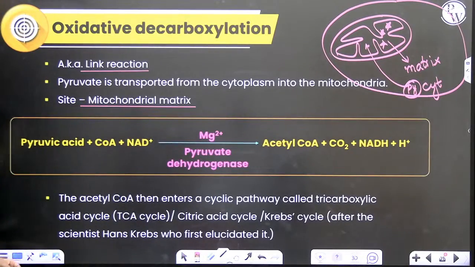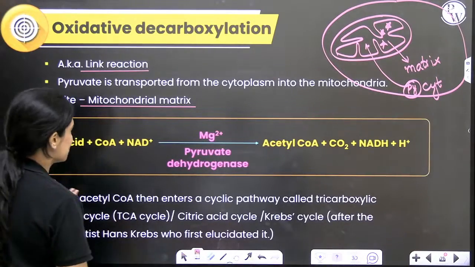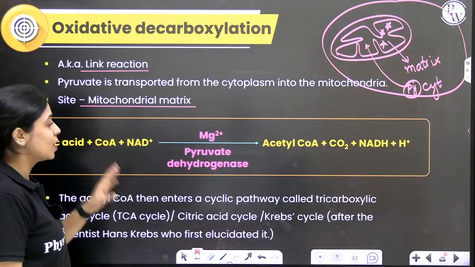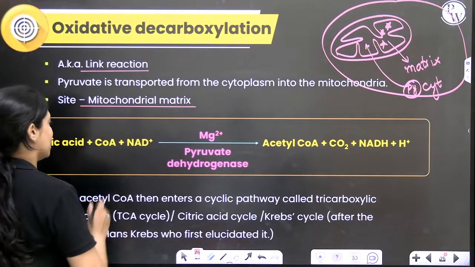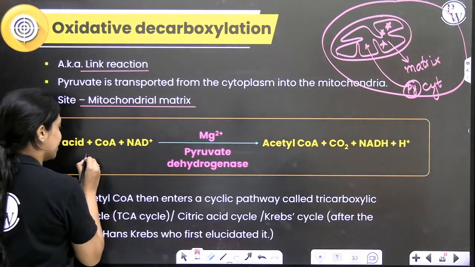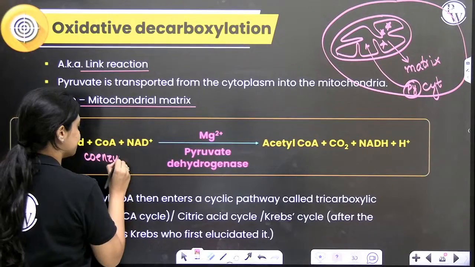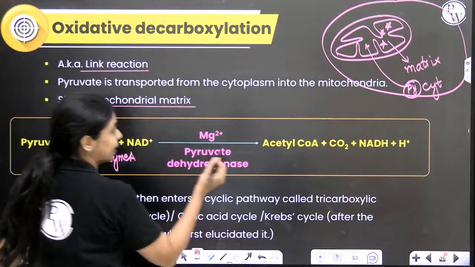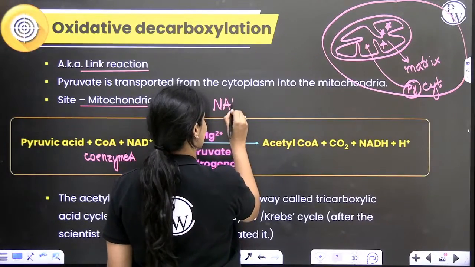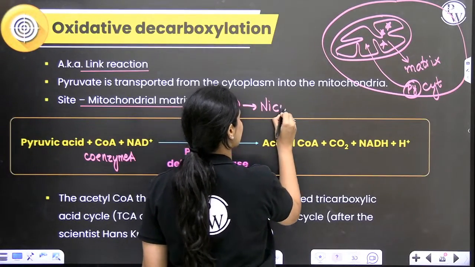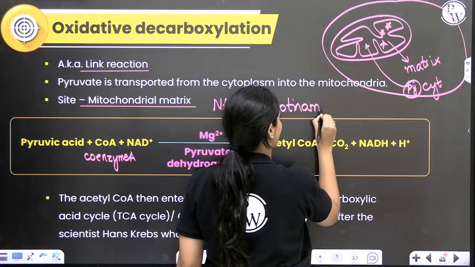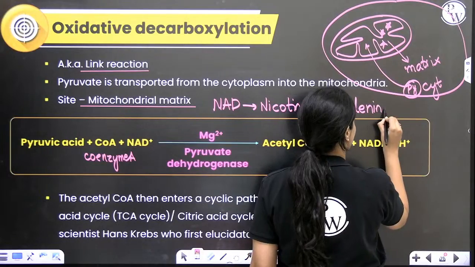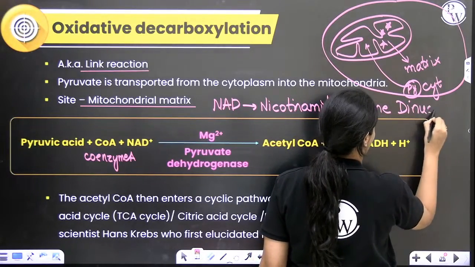So what exactly happens during oxidative decarboxylation? Oxidation will happen, decarboxylation also will happen. For this, there are certain coenzymes required. Which are those coenzymes? Co-A I have written here. This is nothing but coenzyme A. NAD plus is also a coenzyme. NAD, I have not given you the full form, right? NAD is nicotinamide adenine dinucleotide.